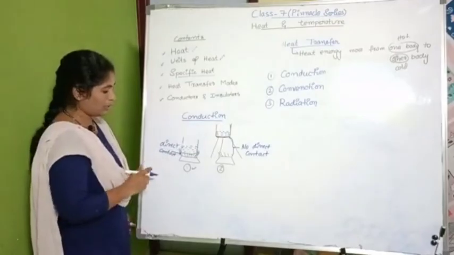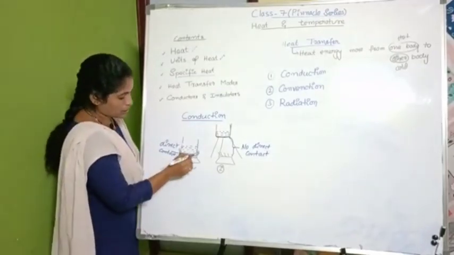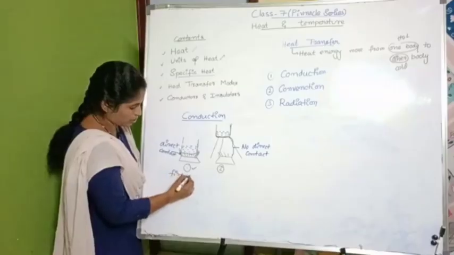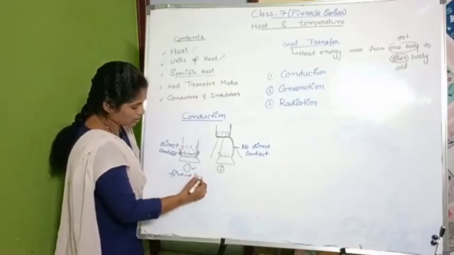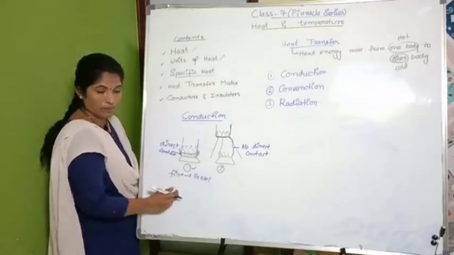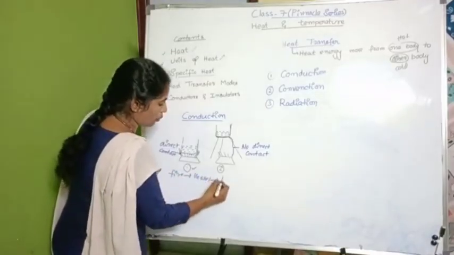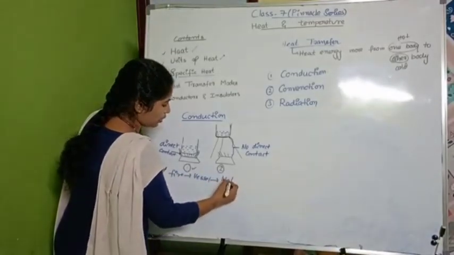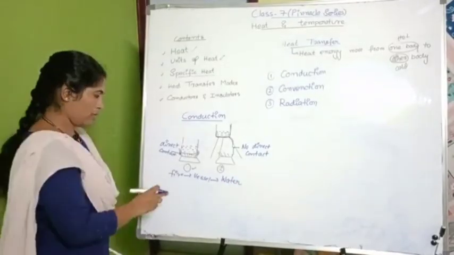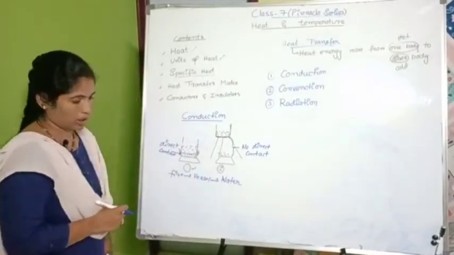See here, the heat is first transferred from fire to vessel and from vessel to water. Are water and vessel in contact or not? Yes, vessel and water are in contact.